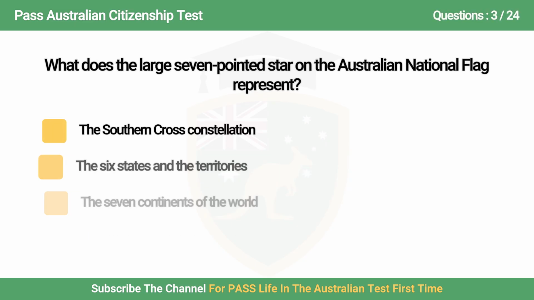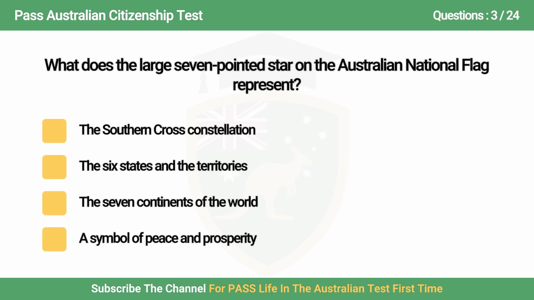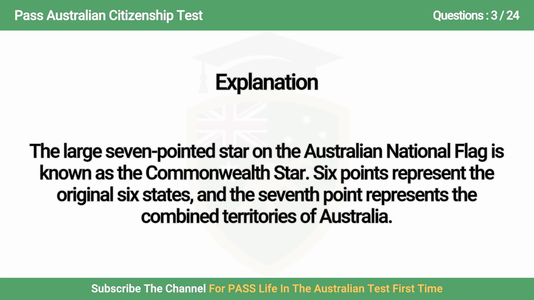Question 3. What does the large star on the Australian national flag represent? A. The Southern Cross constellation, B. The 6 states, C. The 7 continents of the world, D. A symbol of peace and prosperity. Answer is B. The 6 states. The large star on the Australian national flag is known as the Commonwealth Star. 6 points represent the original 6 states, and the 7th point represents the combined territories of Australia.